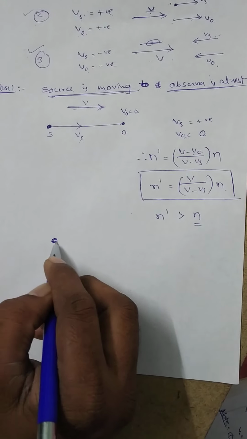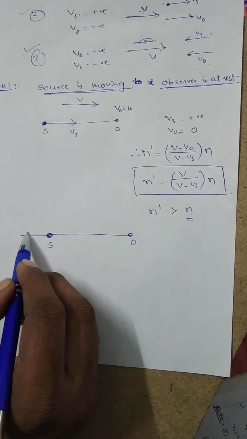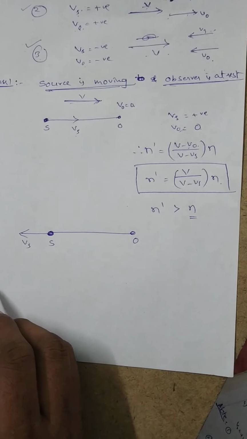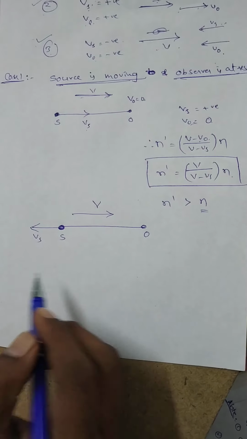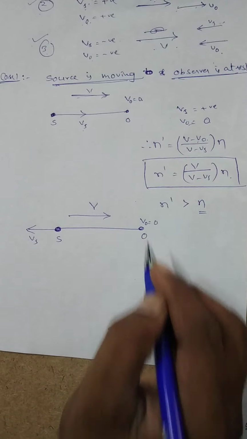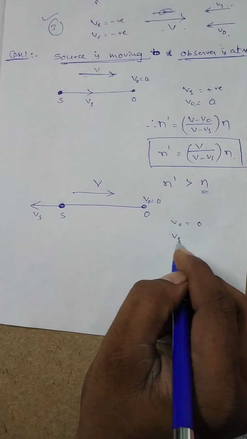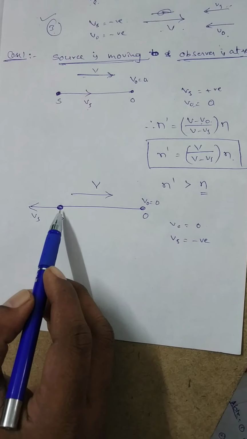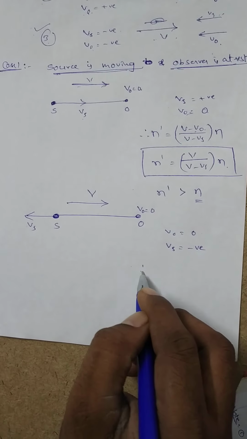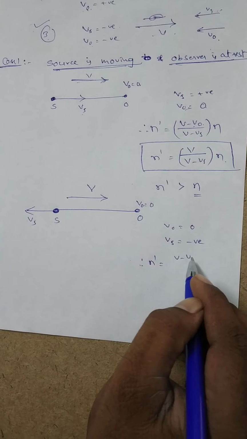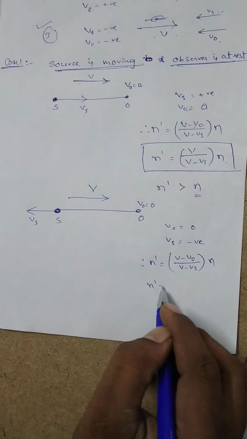But in the second one, let the source be moving away from the observer with a velocity Vs. Sound velocity is taken from source to observer, which is V. Observer is at rest, V naught equal to 0. But in this situation, V naught is equal to 0 and Vs is equal to negative. Why? Vs must be opposite to velocity of sound. Vs is negative. Therefore, n dash is equal to (V minus V naught) by (V minus Vs) into n, or n dash is equal to V